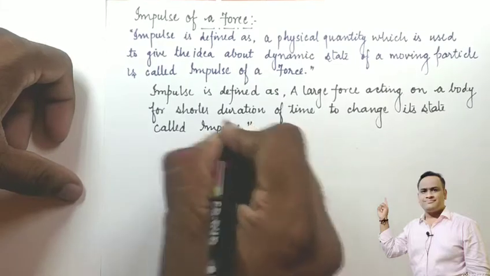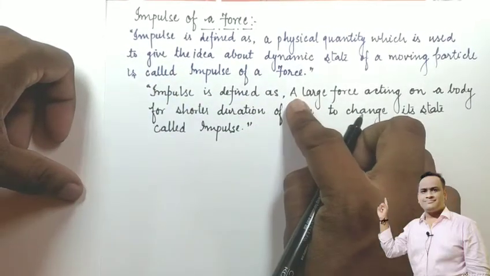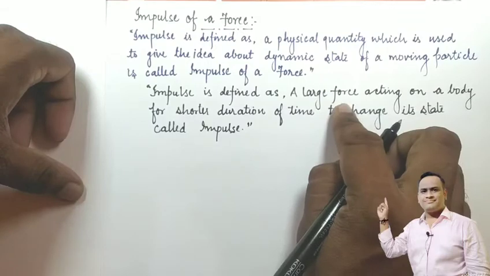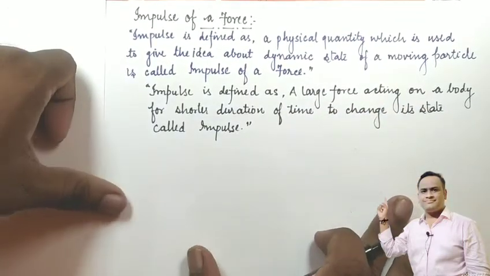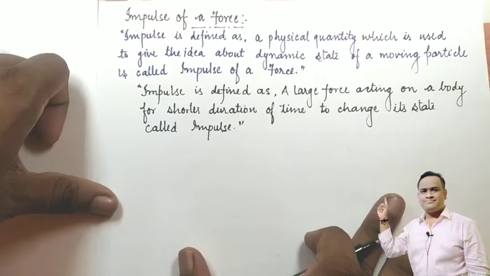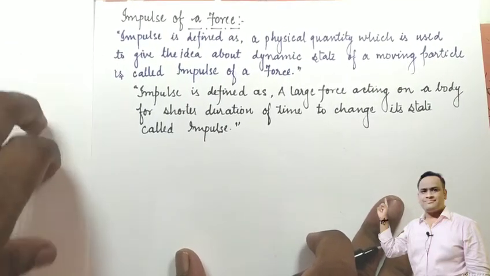The simple one is that impulse is defined as a force acting on a body for a smaller duration of time, so that the body changes its dynamic state. That is called impulse.